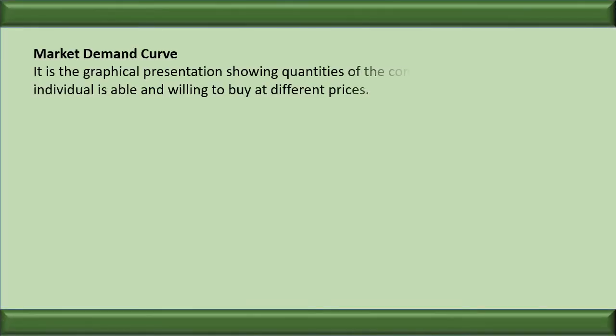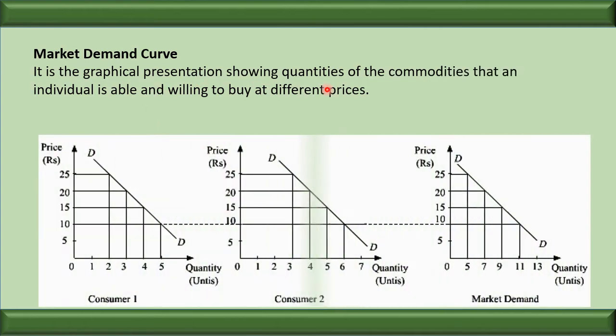Market demand curve is a graphical presentation showing the quantities of a commodity that individuals are able and willing to buy at different prices. Demand made by A, we can see over here. Demand made by B, we can see over here. And here we can see it is the summation of demand made by A and demand made by B, or consumer A plus consumer B is market demand.